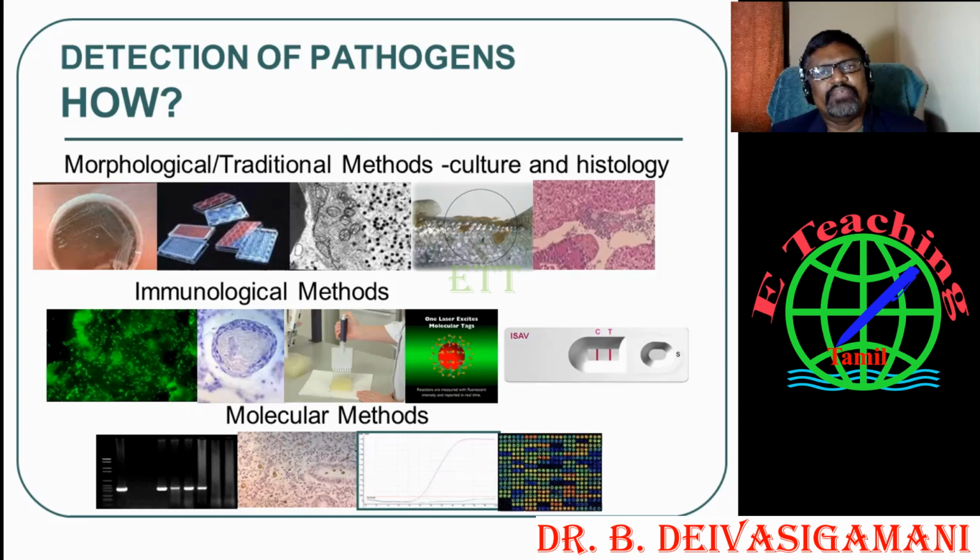You should identify 100% whether it is affected or not based on these PCR techniques. So these are the tools you should use to detect pathogens.